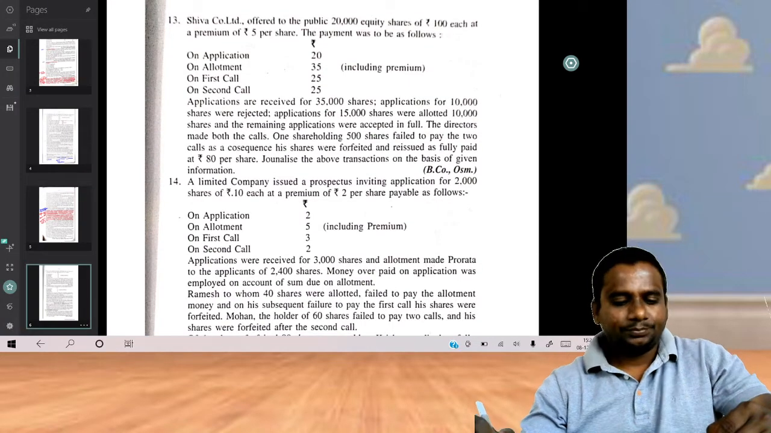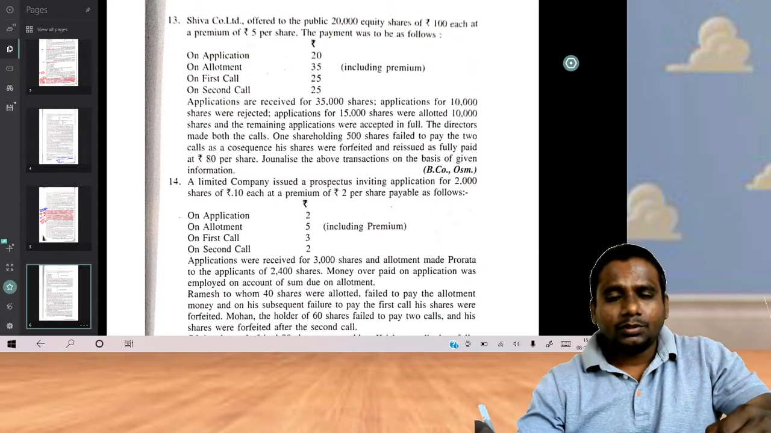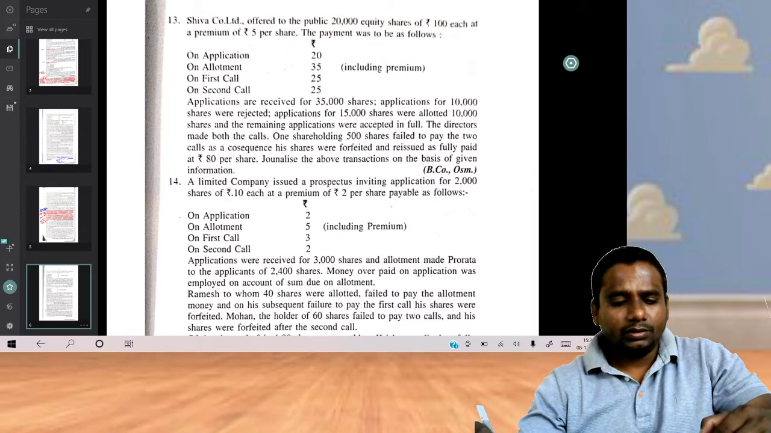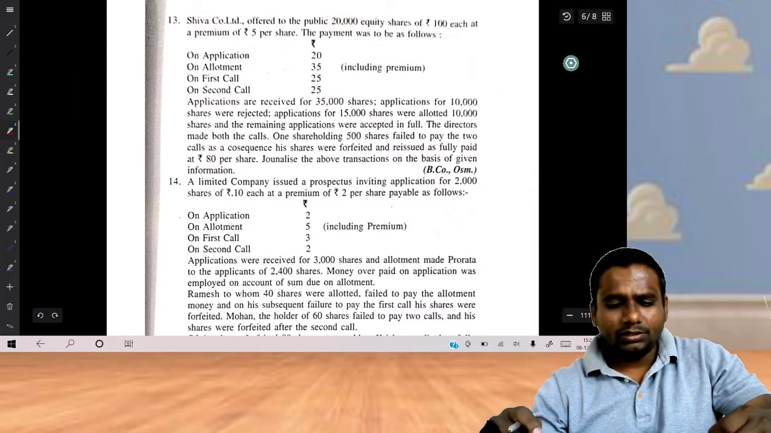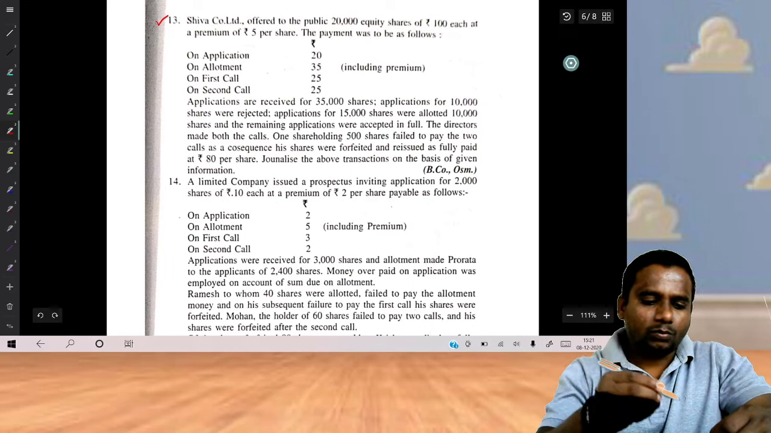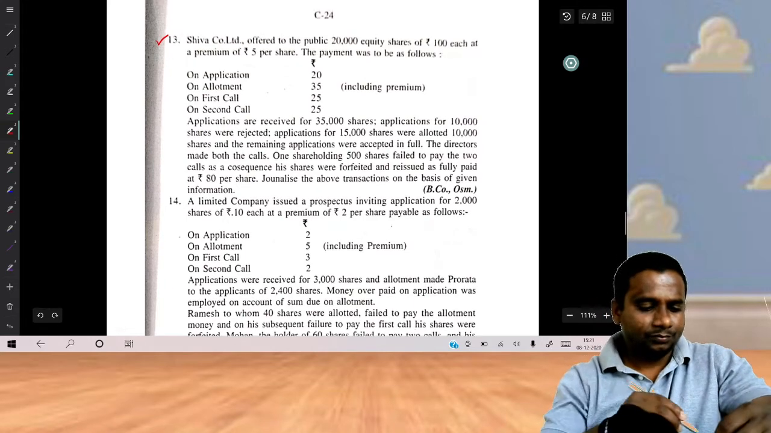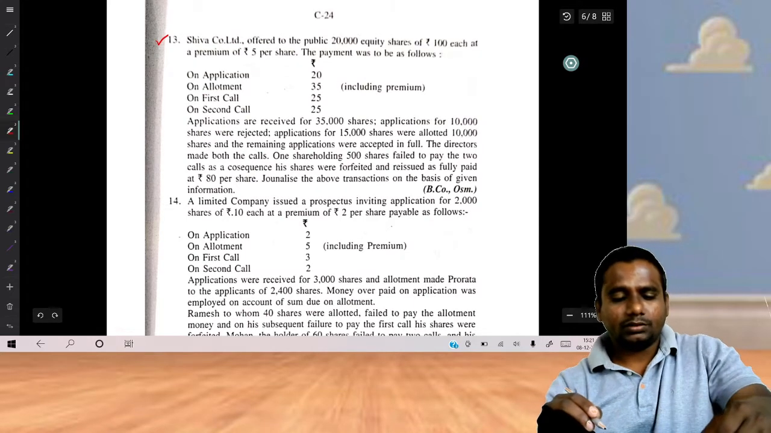Hello students, in the last class we have seen problem number 9. Now in this class we will try to solve problem number 13. Please have a look at problem number 13.